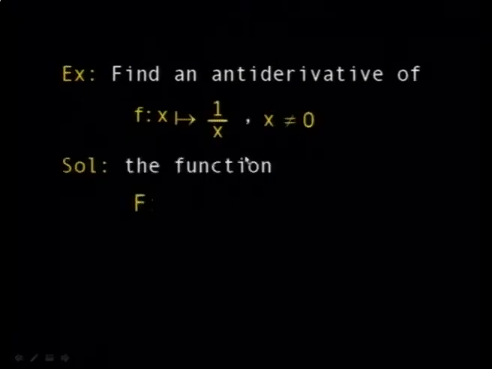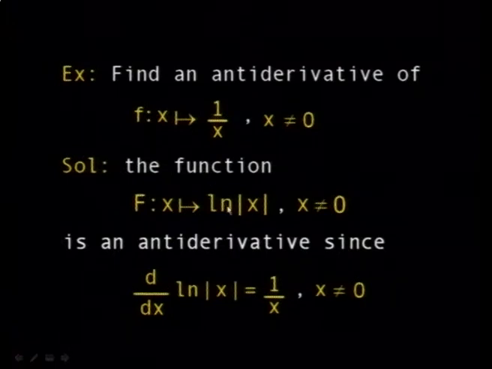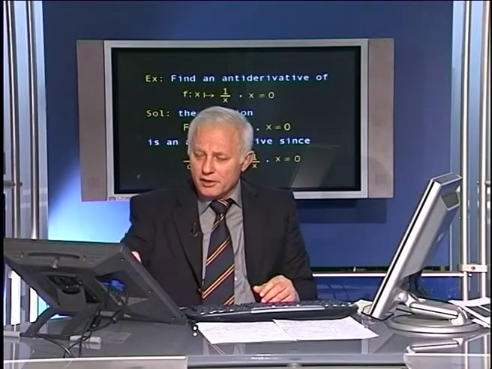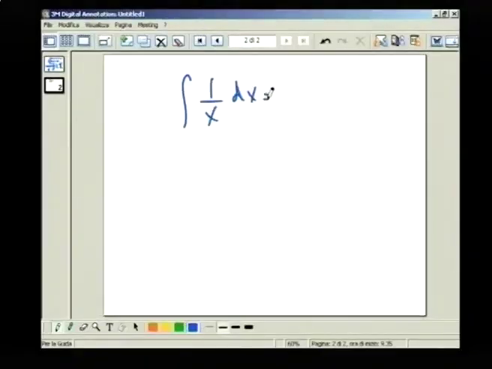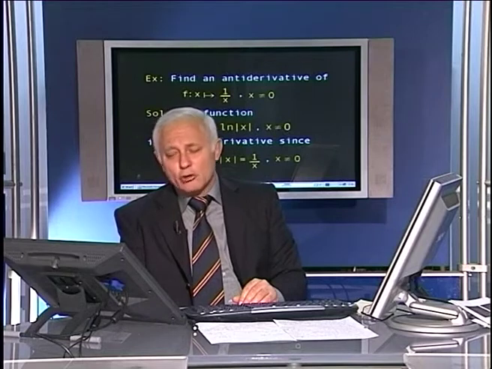Again, for example, you have 1 over x. What is the antiderivative of this function here? It's the logarithm of x. Why? Because when you differentiate it, you get 1 over x. As in fact, in this situation, when you have 1 over x here, the integral of 1 over x, you can very well write it as logarithm of x. There is no point of writing ln mod x, but you may wish to use the other form and write ln modulus x.